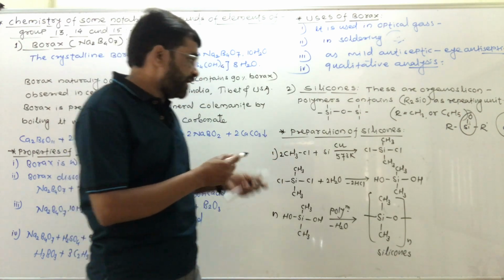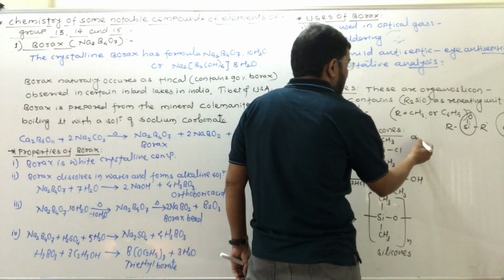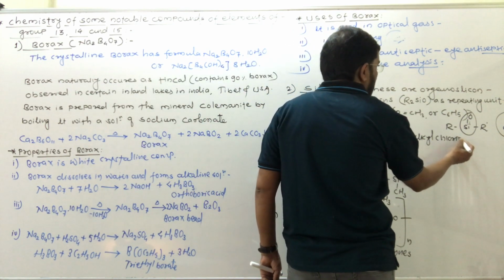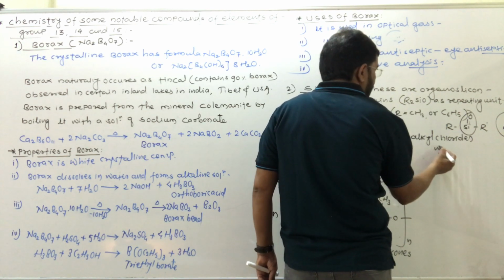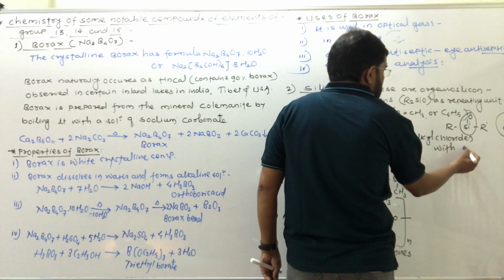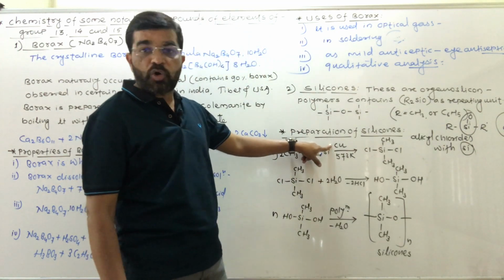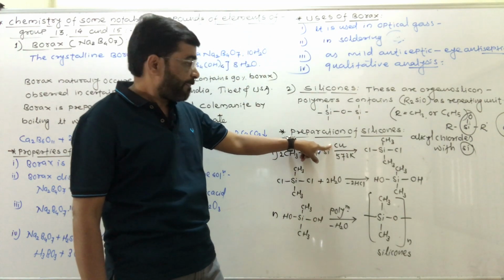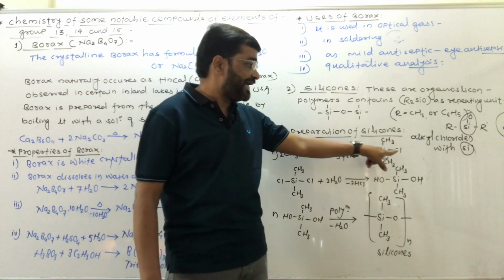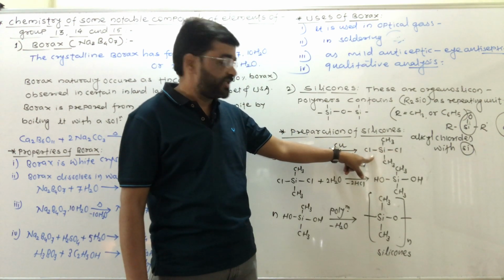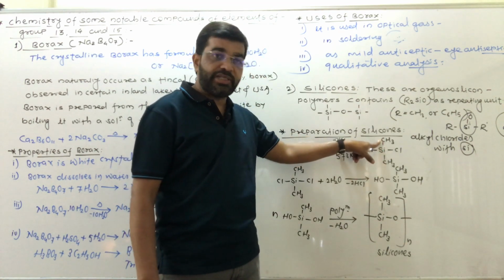Silicones are prepared from alkyl chlorides. Alkyl chlorides, when treated with silicon in the presence of copper as catalyst, produce dichlorosilane.